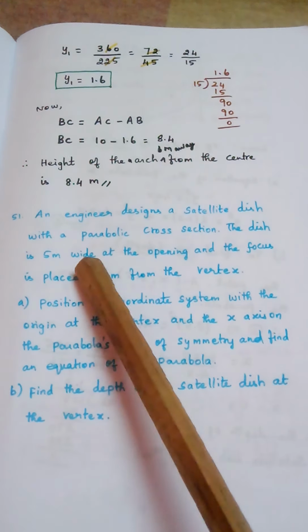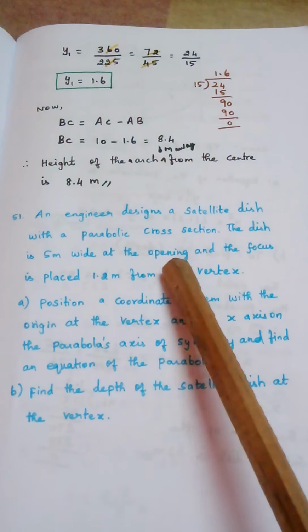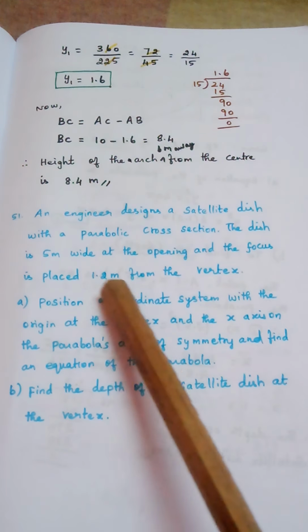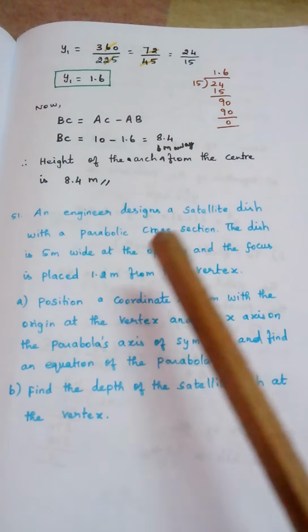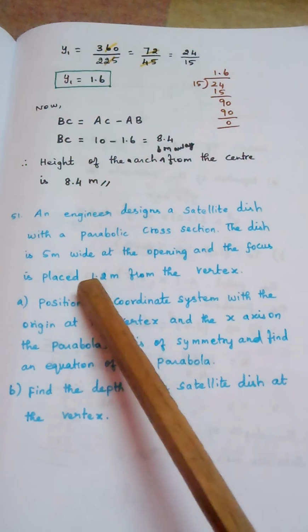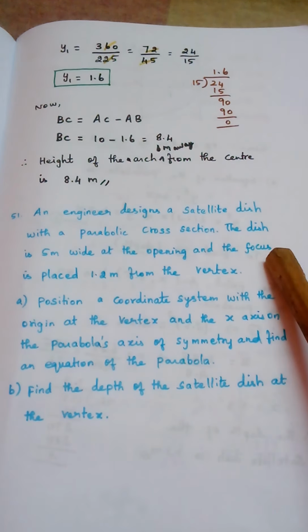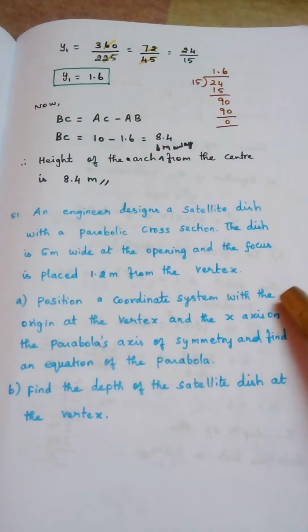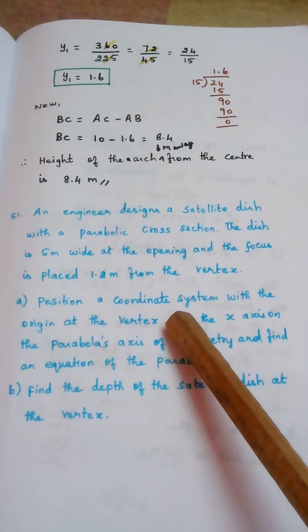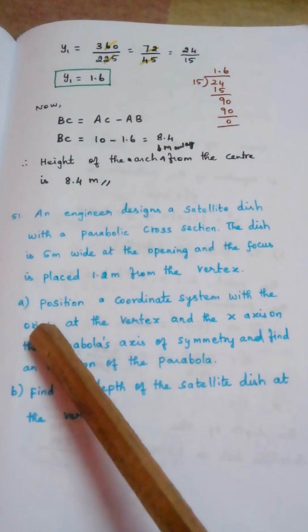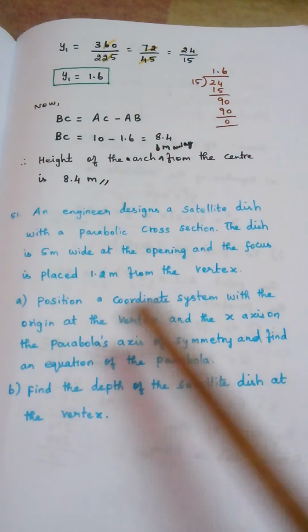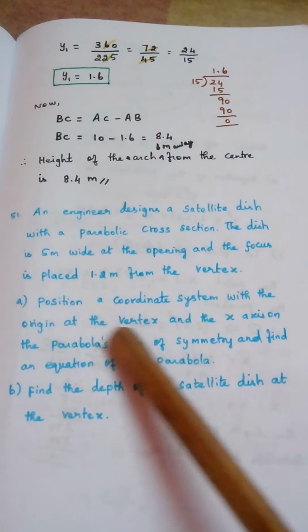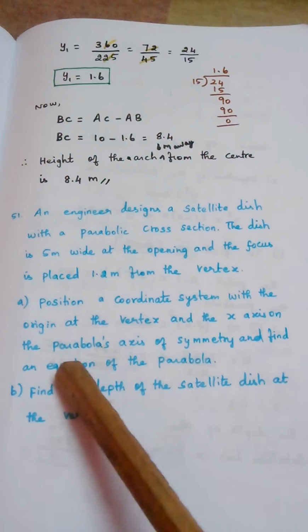The dish is 5 meter wide at the opening. At the opening of the dish, the width is 5 meter and the focus is placed 1.2 meter from the vertex. So from the vertex at a distance of 1.2 meter, the focus is placed. We need to answer two questions. First one is: position a coordinate system with the origin at the vertex, and take the x-axis on the parabola's axis of symmetry. Find the equation of the parabola. So the first question is to find the equation of the parabola.